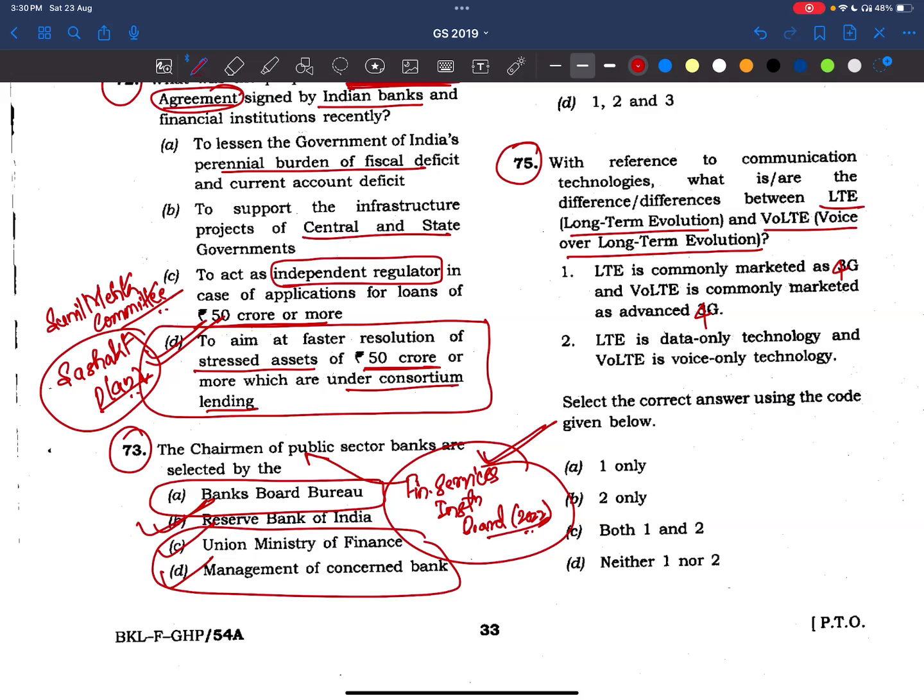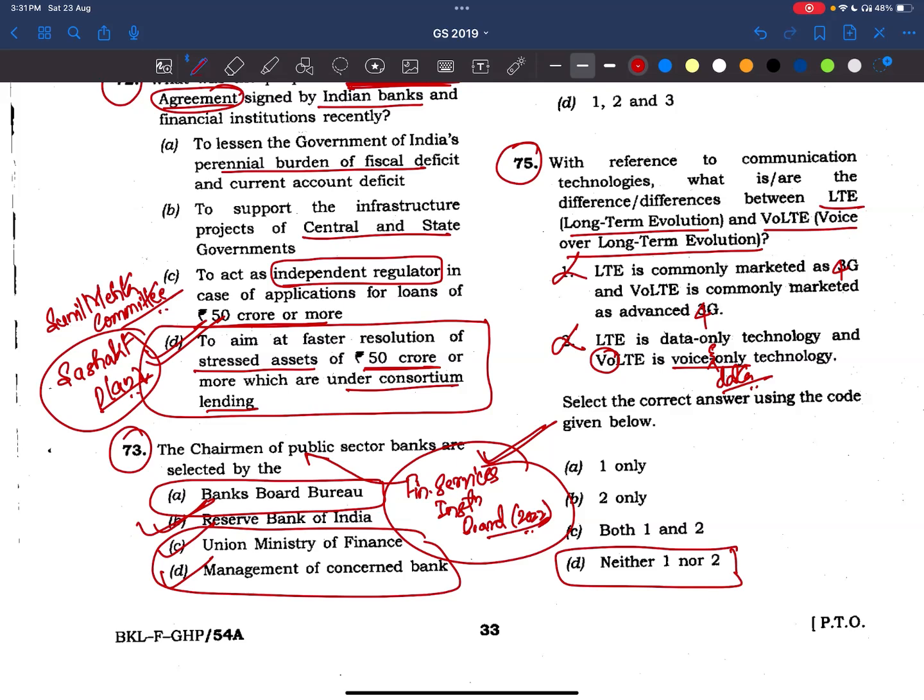So the first statement is wrong. Now, LTE is data only technology, and VoLTE is voice only technology. See, not voice only, it is voice and data also. This will convert voice into data form and transmit it. Both voice and data are there. So this statement is also wrong. The answer is neither one nor two.